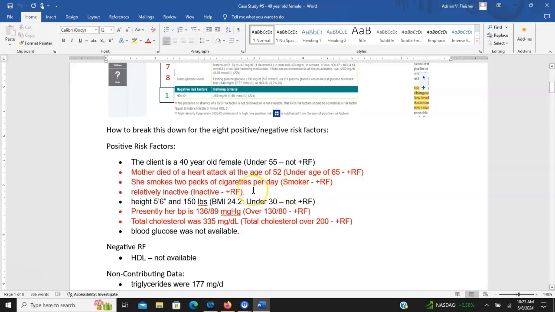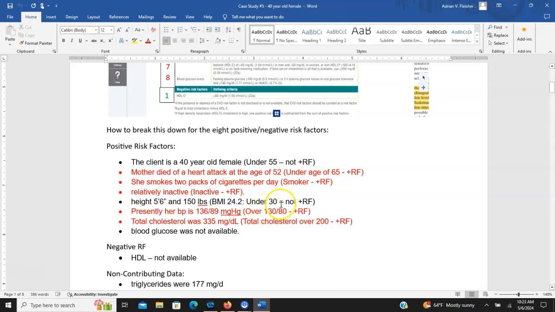She's relatively inactive, though as somebody who's trained people, I can tell you she'll probably have a real competitive driver to her, having been a college athlete, and also will probably recognize some of the discomforts that are found in training and might even embrace those as something that she has missed for however many years she's been out of being an athlete. But anyways, relatively inactive, so that's a risk factor.